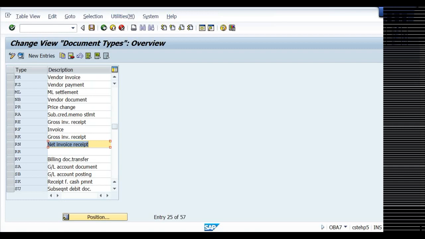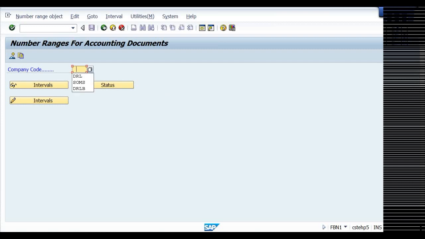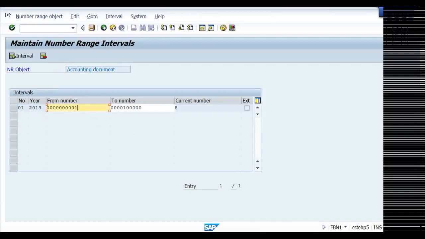See, SCA is the document. Double click on this SCA01, number range, company code, TRLB. See, now up to 8 documents we have posted. System is showing current number 8. So it is picking up the number from 1, 2, 3, 4 like that. From here it is picking up.